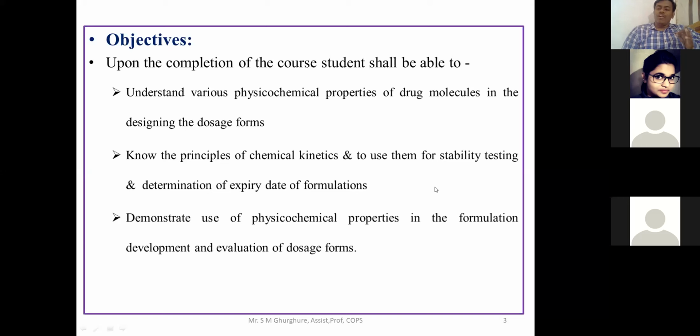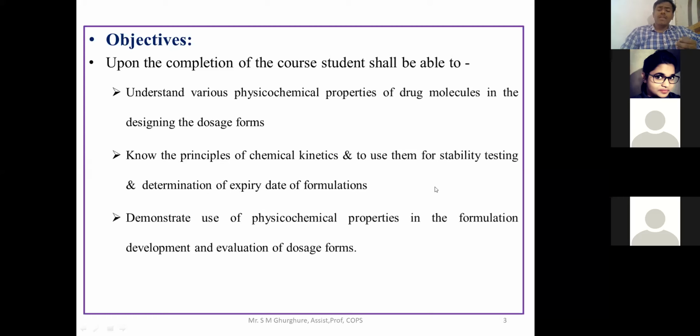Afterwards, you become familiar with the different types of dosage forms available in the market. First you go to the market, and if you take any strip, what are the two important parameters mentioned on that strip? One is the manufacturing date, and the second is the expiry date. If a drug is expired, we are unable to take it. Why? Because it causes many side effects. Only if the drug is safe will we take it for the treatment of a disease. How to calculate the expiry date, that part we are going to study in this physical pharmaceutics part.